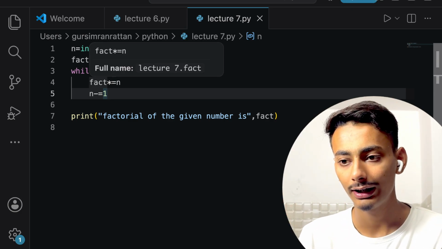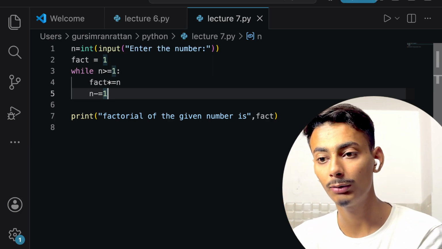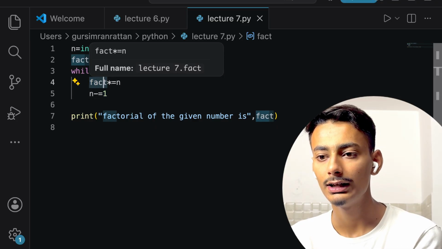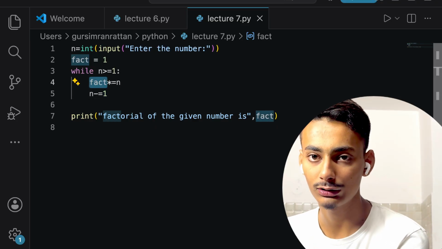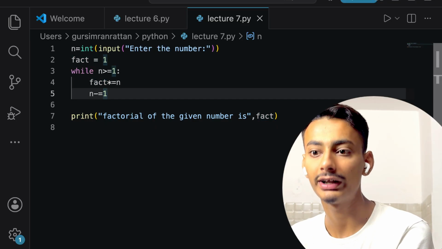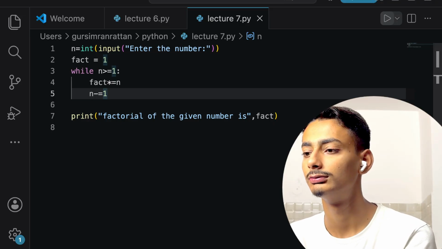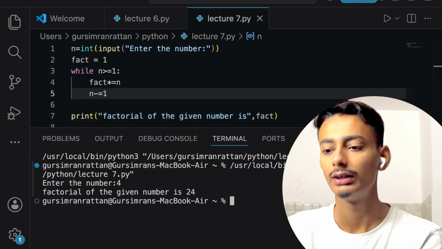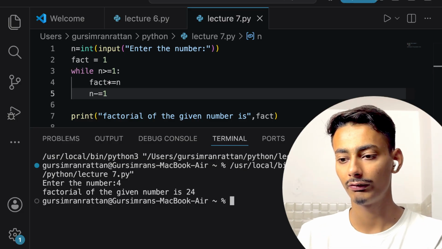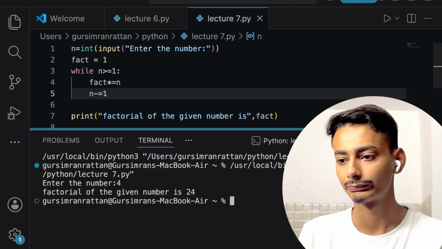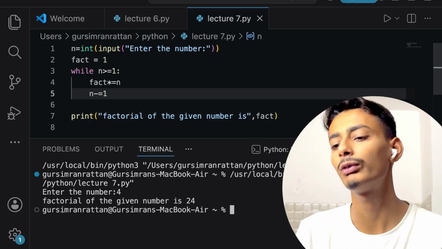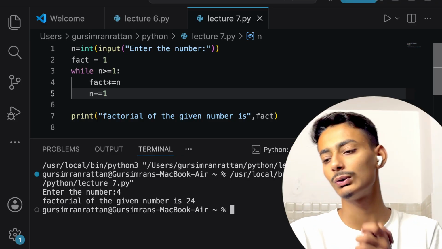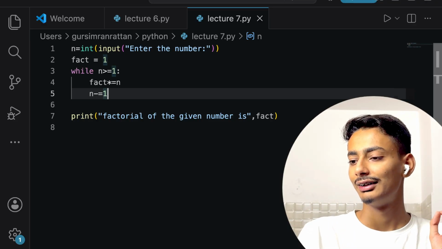So it will be multiplying the factorial by that number. What will be happening is fact equals fact multiplied by 4. And after that, n will be reduced by 1. Let us just implement this code. Yes, the factorial of the given number is 24. 6 into 4, 24. Yes. So this code is fine.